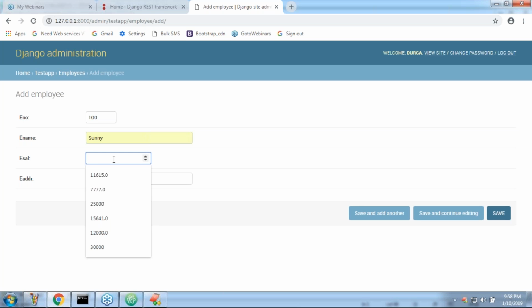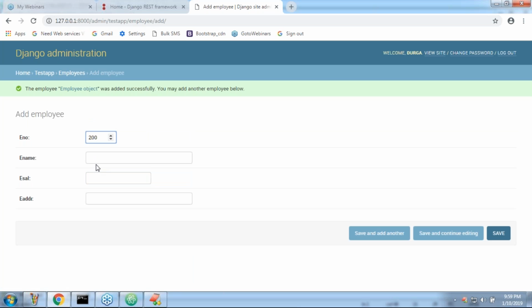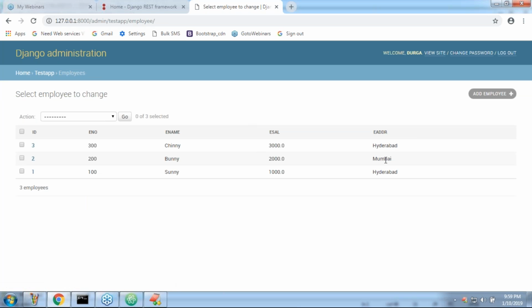Employee number 1000, I'm taking address Hyderabad. Save and add another: 200, employee name bunny, salary 2000, address Mumbai. I'm taking just three records. 300, bunny chinny, 3000, address Hyderabad. That's all. Now how many employees are available? Three employees are there.